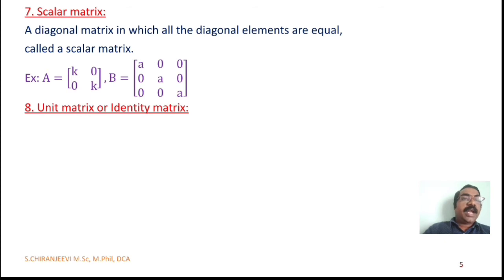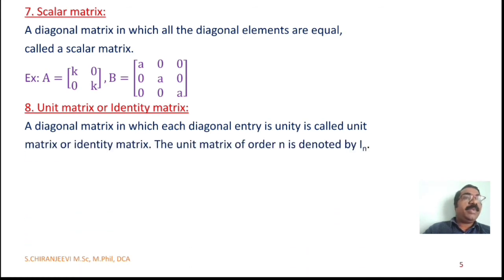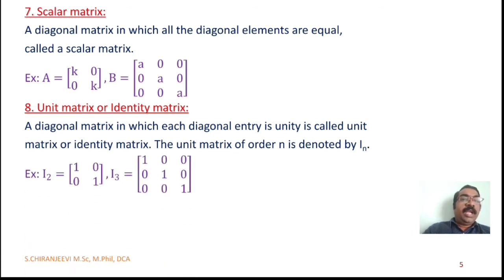Eighth one, unit matrix or identity matrix. A diagonal matrix in which each diagonal entry is unity is called a unit matrix or identity matrix. The unit matrix of order n is denoted by capital I n. Example: I2, 2 is nothing but 2 cross 2, which is 1, 0, 0, 1. I3, 3 is for 3 cross 3, which is 1, 0, 0, 0, 1, 0, 0, 0, 1.